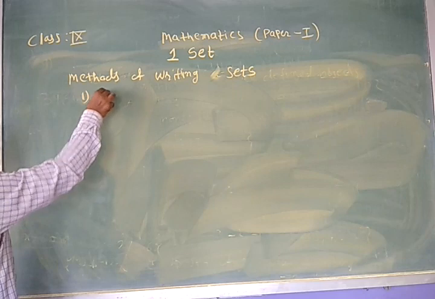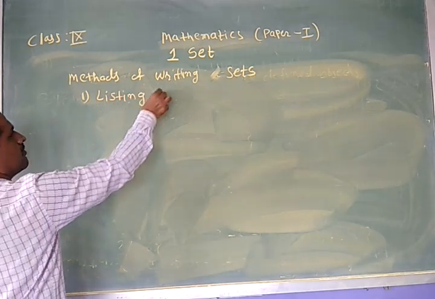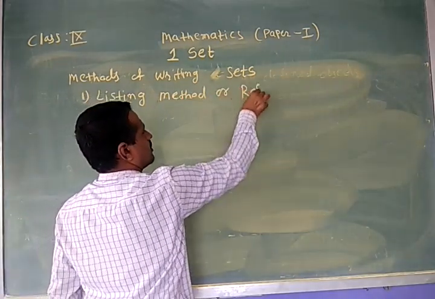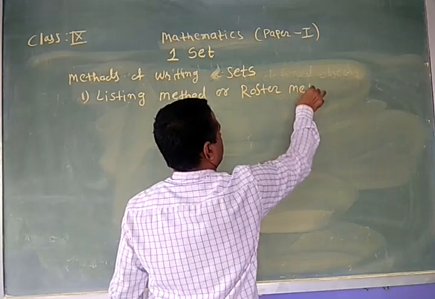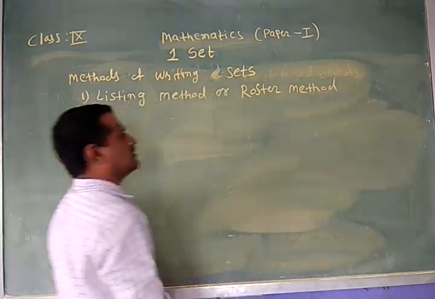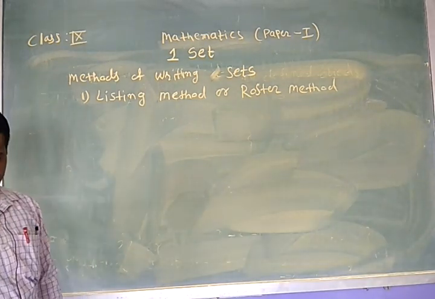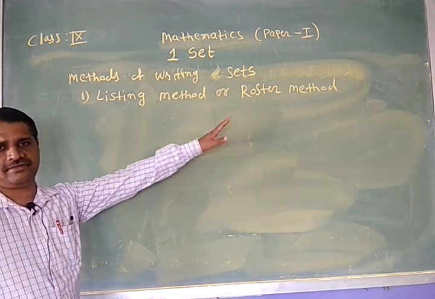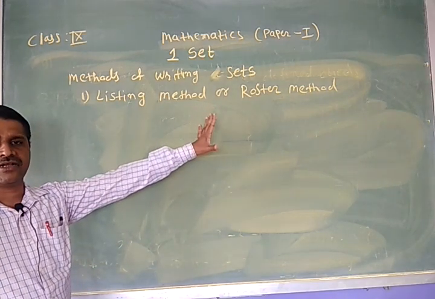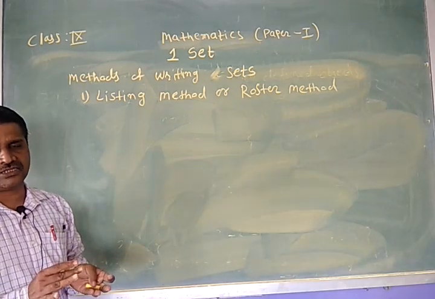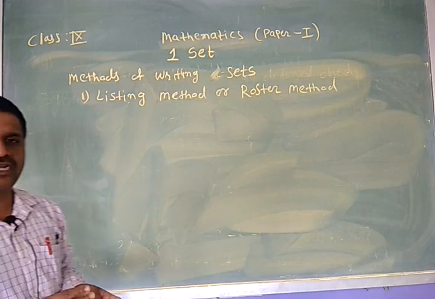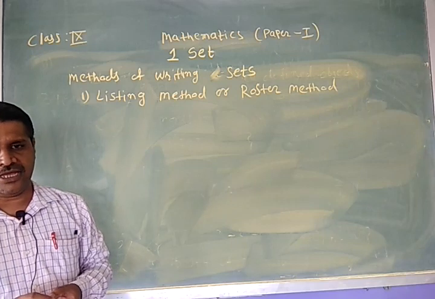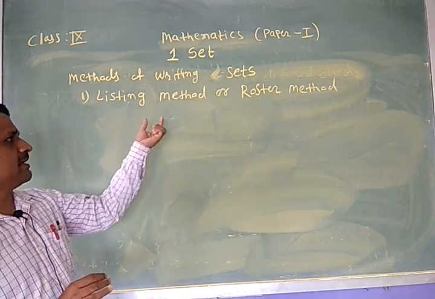First method is the listing method or roster method. This is a very simple method to represent a set. In this method, all elements are written in a curly bracket and elements are separated by commas. And the name of the set is represented by a capital letter. Therefore, first write down about this method.